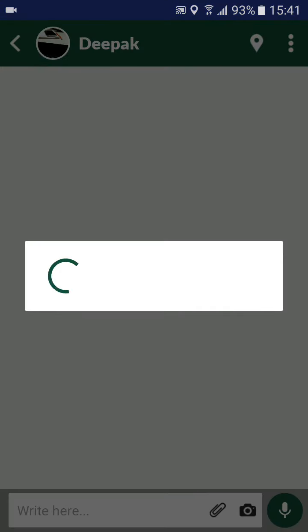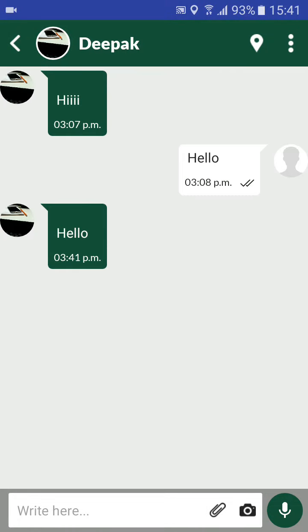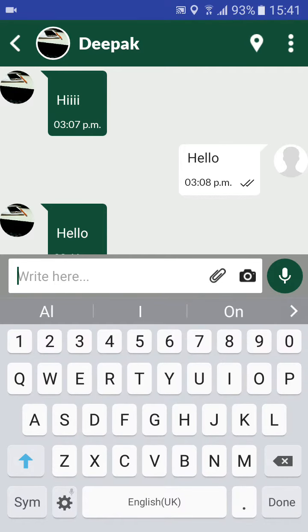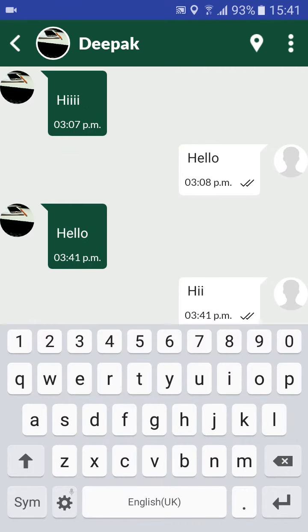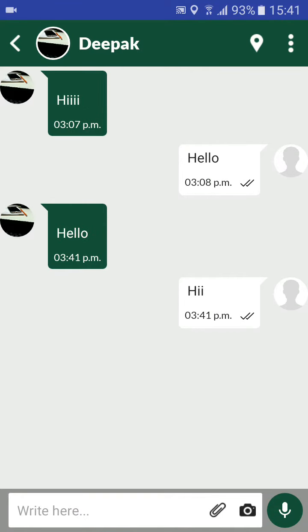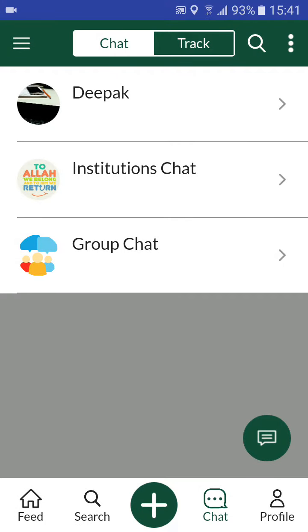Now this user can see that chat message over here. As you can see that the message has just been received, and he can reply back. As you can see, his reply has already been here. So now I have already shown you the chat and follow option.